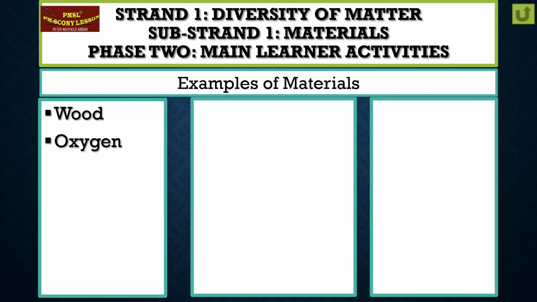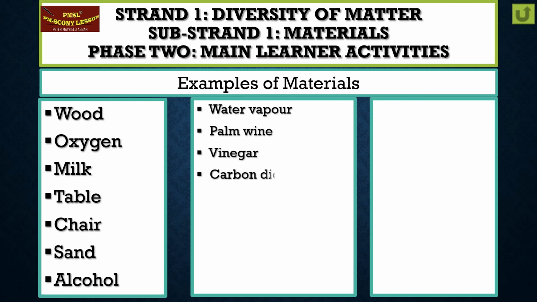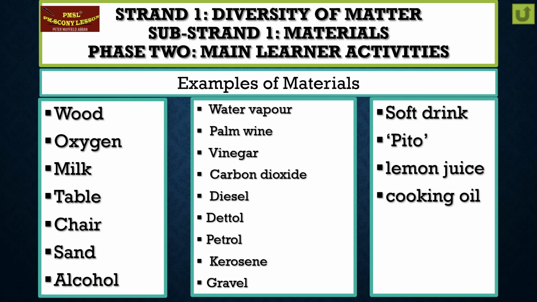Examples of materials: wood, oxygen, milk, table, chair, sand, alcohol, water vapor, palm wine, vinegar, carbon dioxide, diesel, Dettol, petrol, kerosene, gravel, soft drink, lemon juice, cooking oil, soap, computer, sobolo.